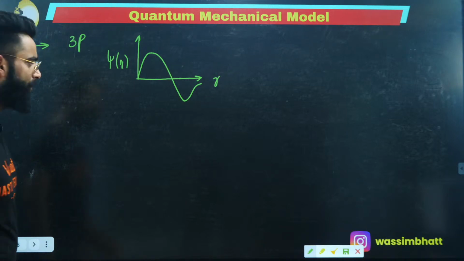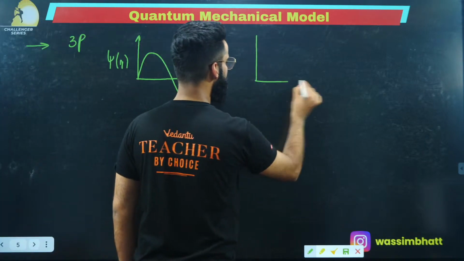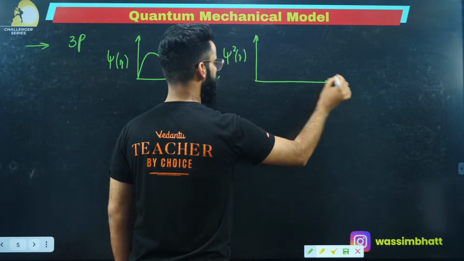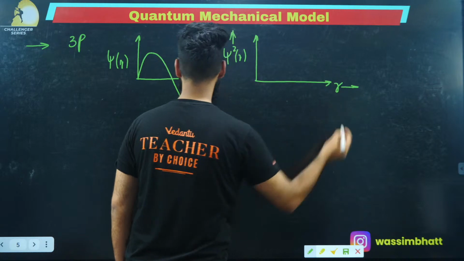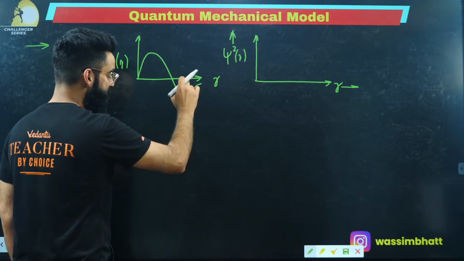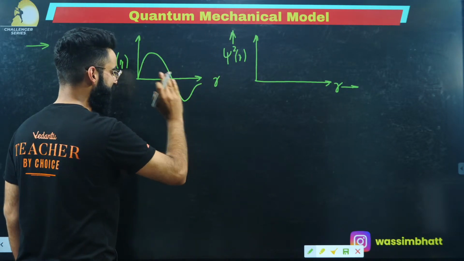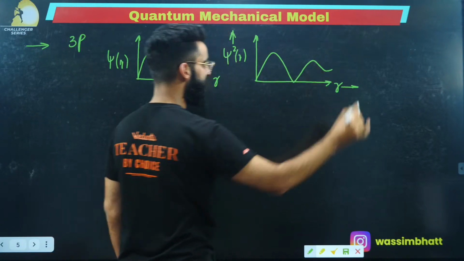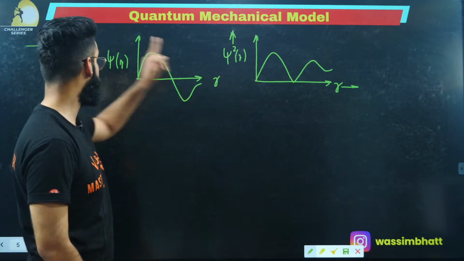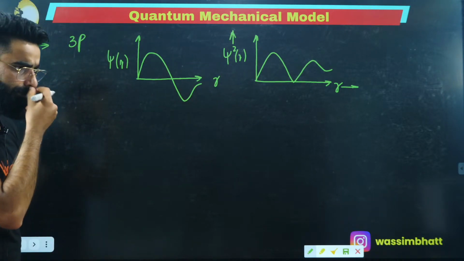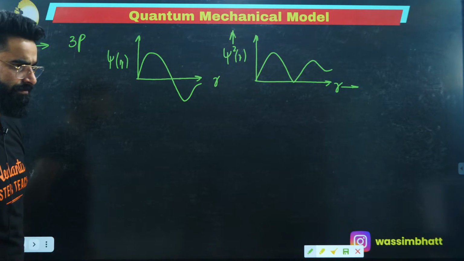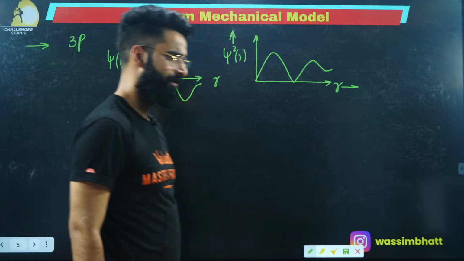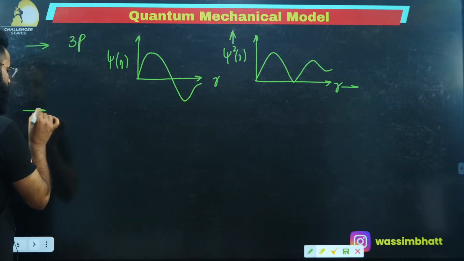Now, what is going to be psi square r versus r curve for 3p? What you guys will be doing, see, this part is basically down the r-axis. Take its reflection, take it up, right? It's going to be like this. This is psi square r versus r for the same 3p, correct? Exactly.